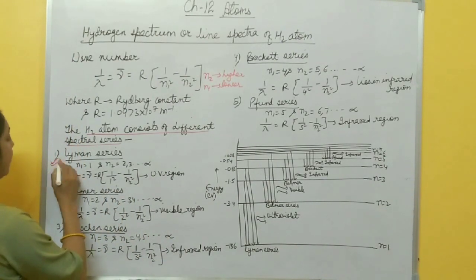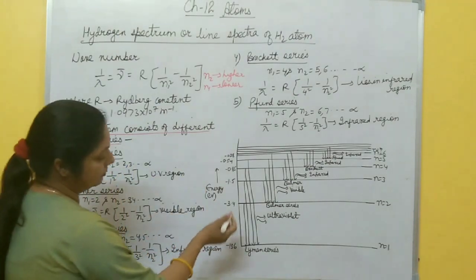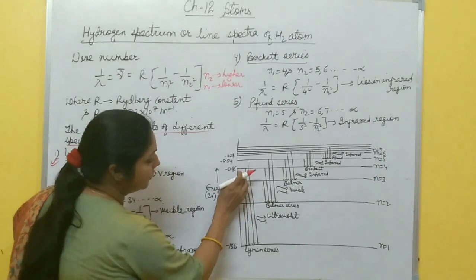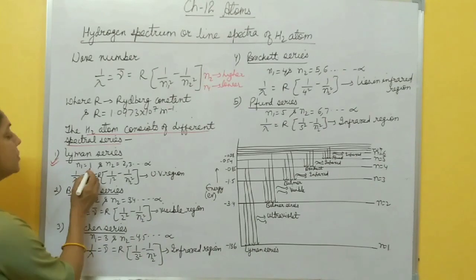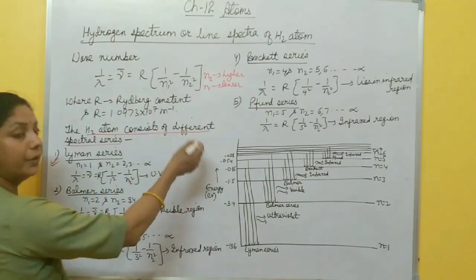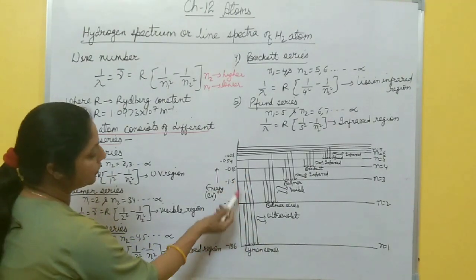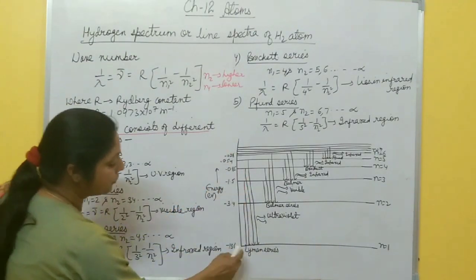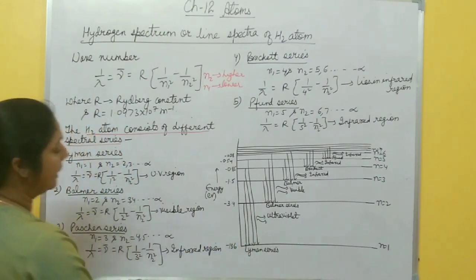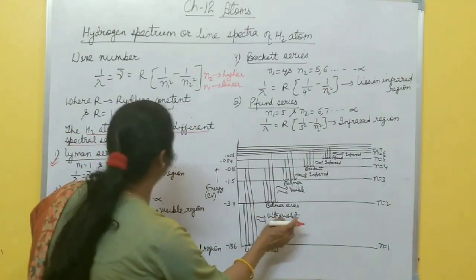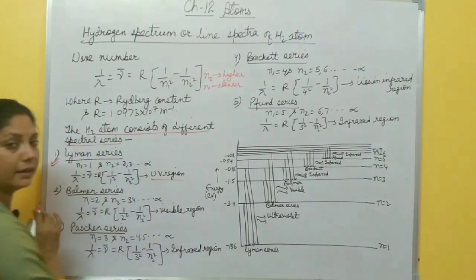First one is the Lyman series. Lyman series is obtained when an electron jumps from second, third, fourth, fifth to the first orbit, right? Here n1 is 1 and n2 is 2, 3 up to infinity. When an electron jumps, or transition takes place, from 2, 3, 4, any high energy state to the first energy state, first orbit, then the Lyman series is formed, and this series lies in the ultraviolet region.